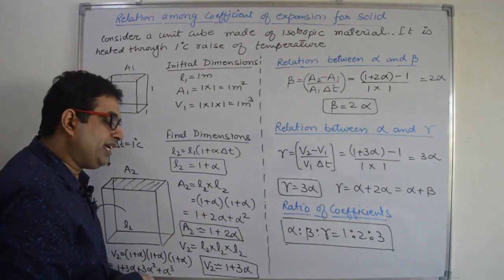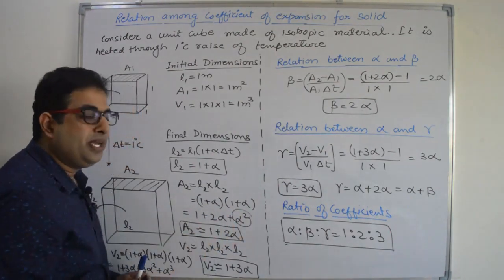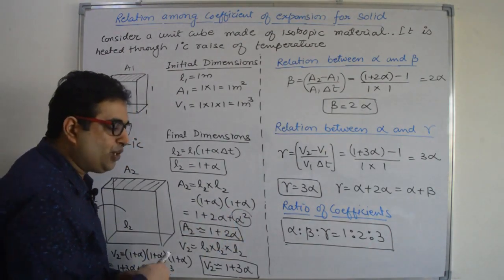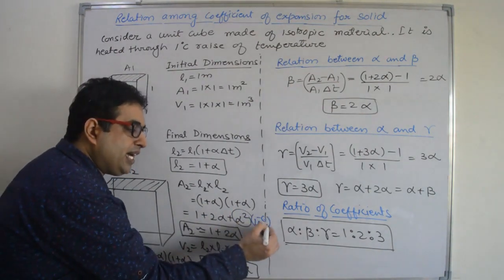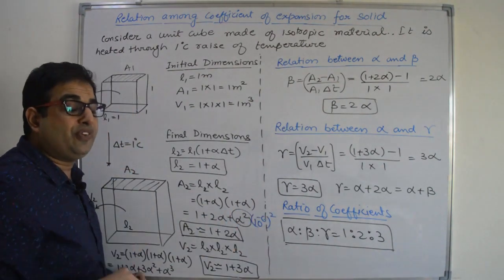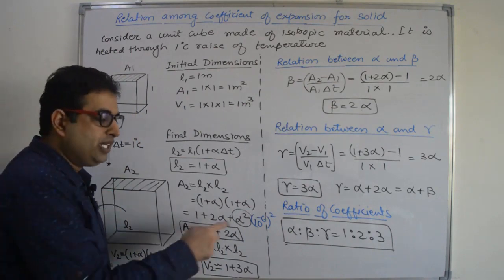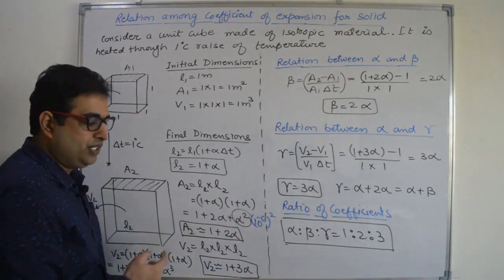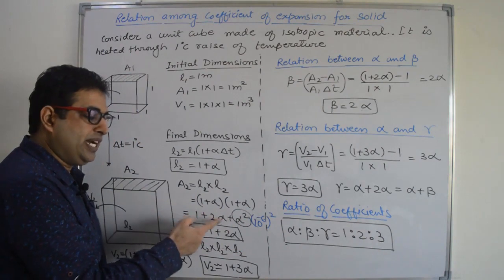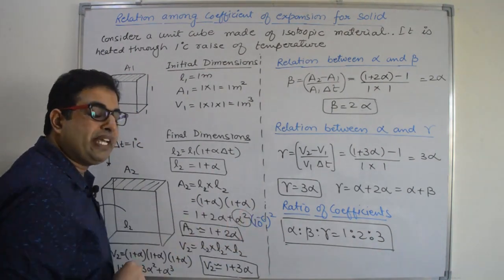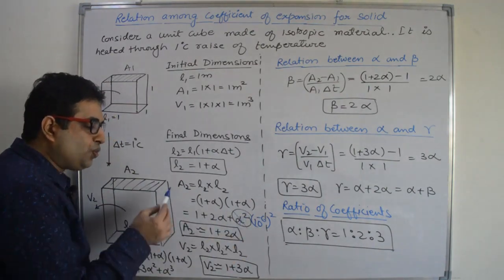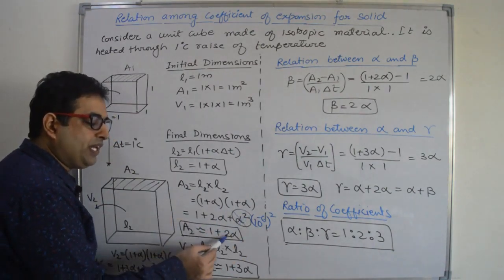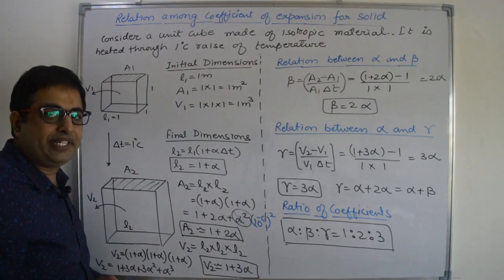Alpha square is negligible. Why? Because we know the value of alpha is very, very small, 10 raised to power minus 6. And if you square it, you will get a very, very negligible value, that is 10 raised to power minus 12. So in comparison to 1 and alpha, 10 raised to power minus 12 is negligible, so we can neglect it. So what is the final area? It is 1 plus 2 alpha, right?